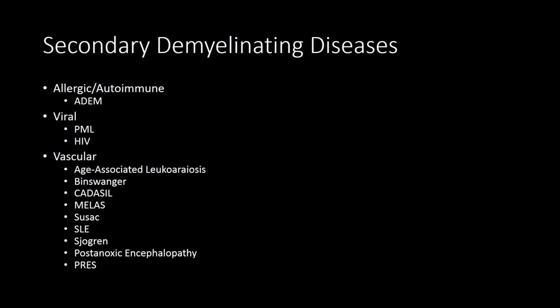Next, we will be talking about secondary demyelinating diseases. So we will discuss allergic/autoimmune diseases such as ADEM, viral diseases like PML and HIV, and then go through a list of vascular diseases that occur with secondary demyelination as a result of vascular disease.